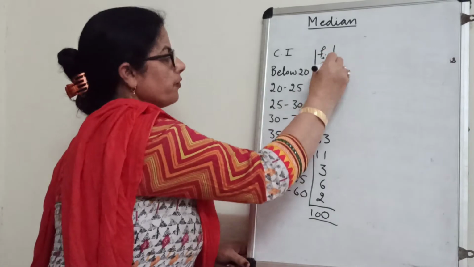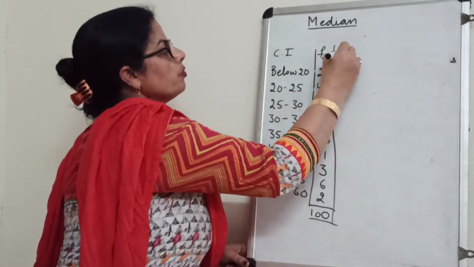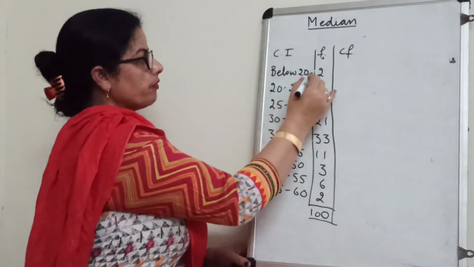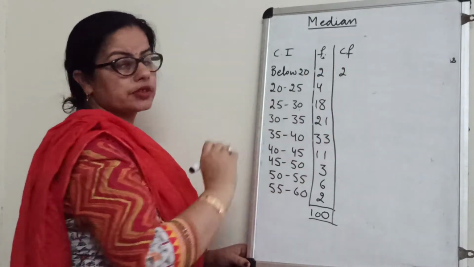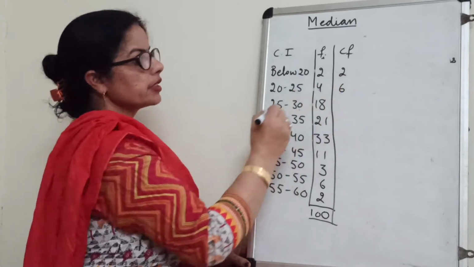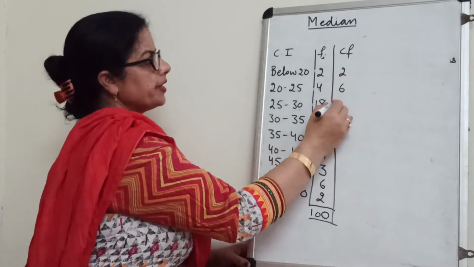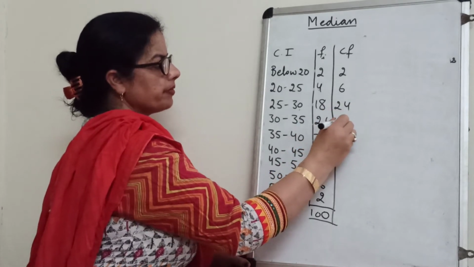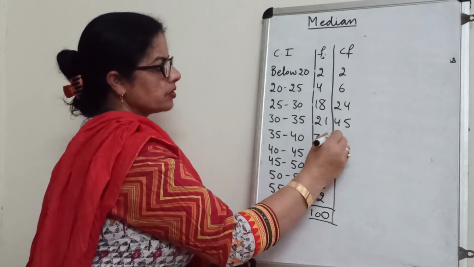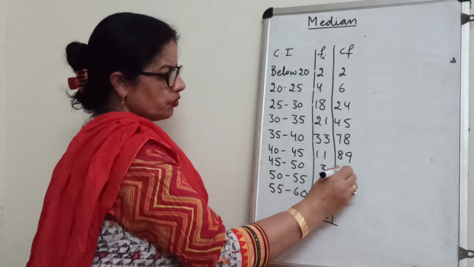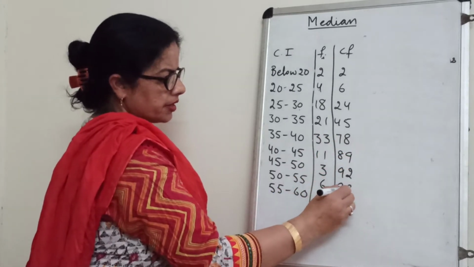The first step of finding median is cumulative frequency. How will we write CF? First entry as it is. Now add the next to it. 2 plus 4, 6. 6 plus 18, 24. 24 plus 21, 45. 45 plus 33, 78. 89, 92, 98, 100.